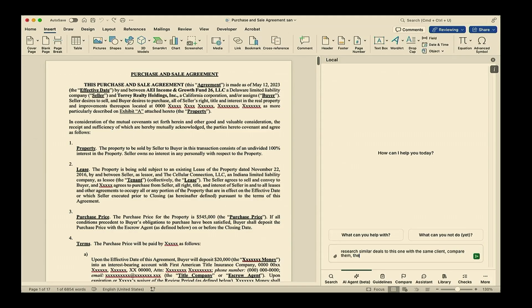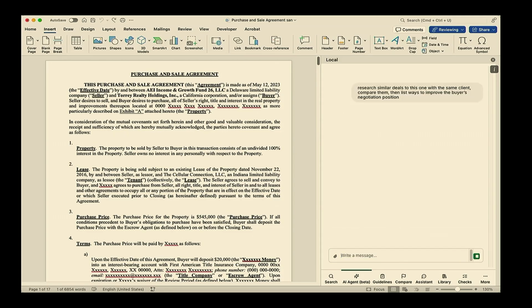I'm going to prompt it to look for similar deals to this one that we've done with that client that they were happy with, and find opportunities to improve the one we're currently working on by comparing it to those other ones. So in short, we're trying to improve the position of the buyer in this purchase. And in a deep research-like way, DraftWise is actually doing that work, finding those deals.